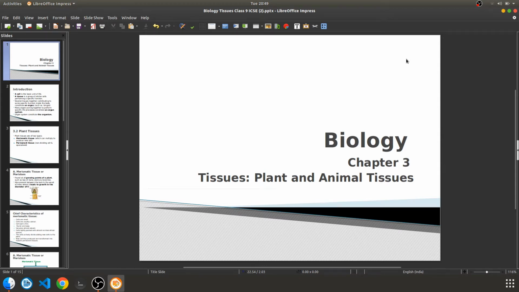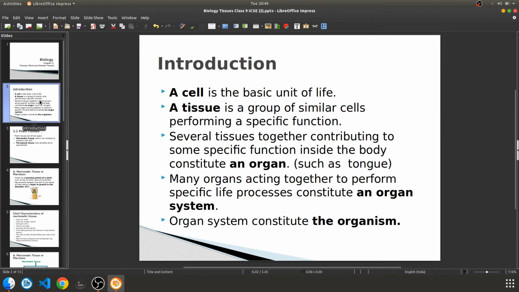So here basically we are going to learn about what tissues are, and we'll be learning different types of tissues, as well as the different kinds of tissues in plants and in animals. Okay, so we are going to see it. First we'll be seeing plant tissues, and then we'll be seeing animal tissues.